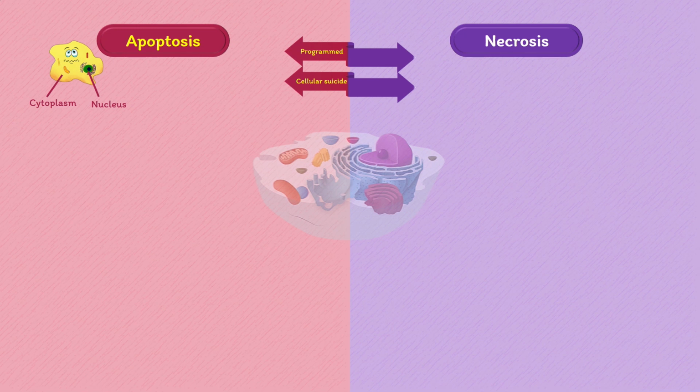Talking about necrosis, necrosis is the premature cell death, or accidental cell death, that occurs through the swelling of cytoplasm along with mitochondria, followed by cell lysis. So this was just a definition of both apoptosis and necrosis. For more detailed differentiation, keep watching this video.